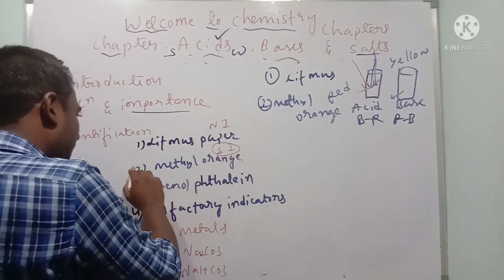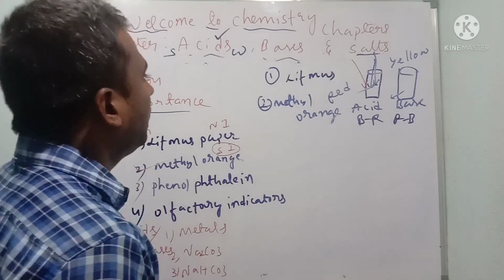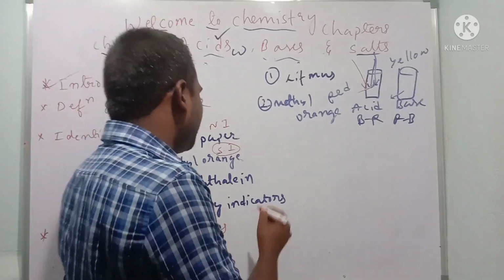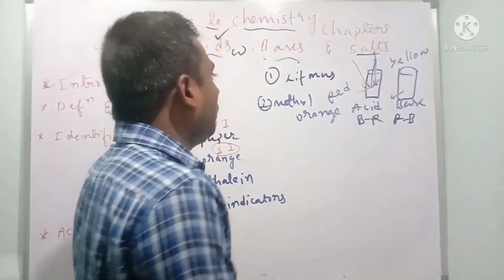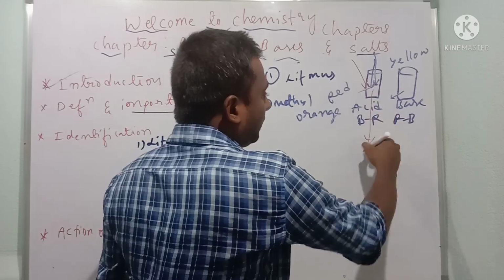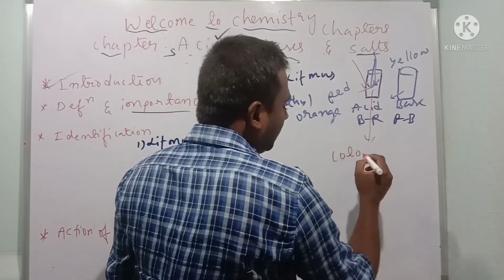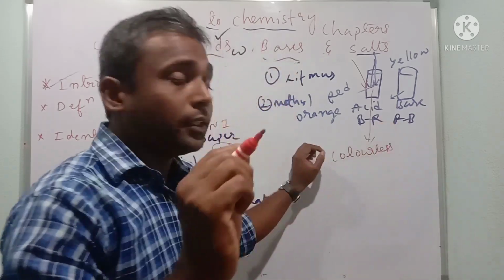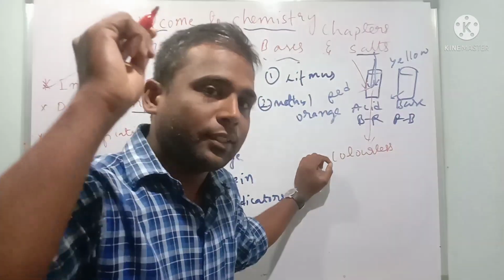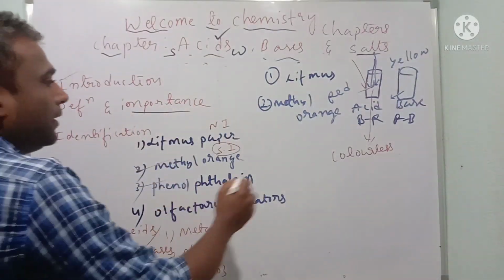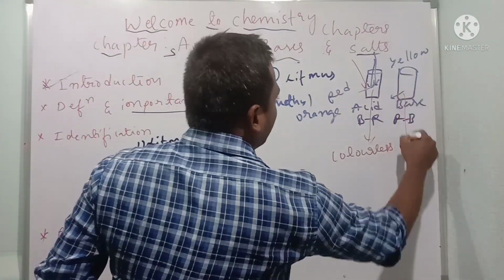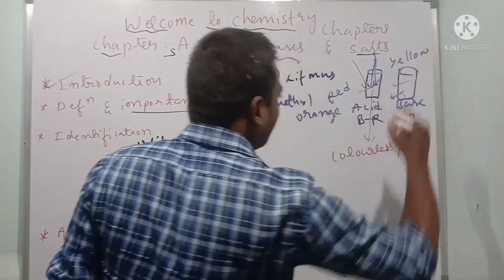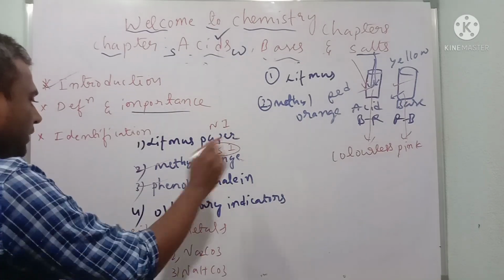Already we discussed methyl orange. Now we will understand phenolphthalein. Children, it is pink in color. When I mix phenolphthalein in this solution, if it gives a colorless solution, that belongs to what, children? Acids. If it turns into a beautiful pink color, that is called a base. So we discussed about three things.